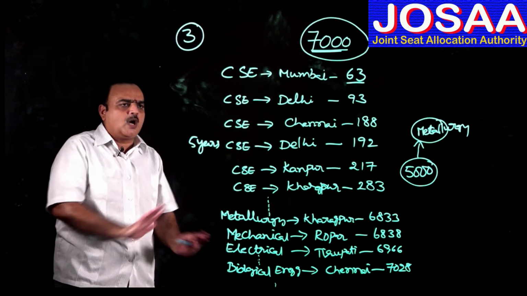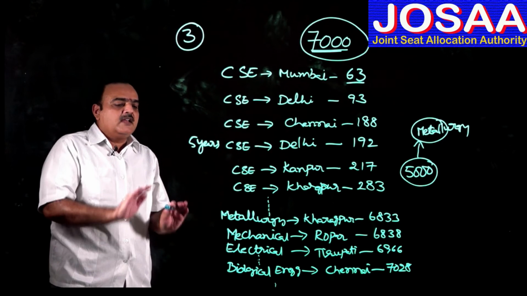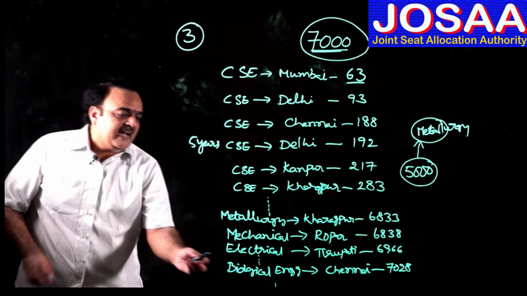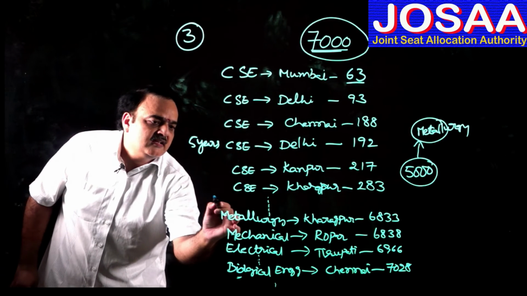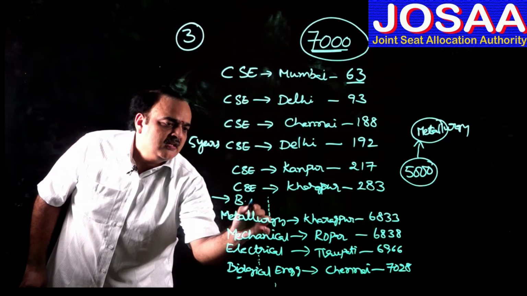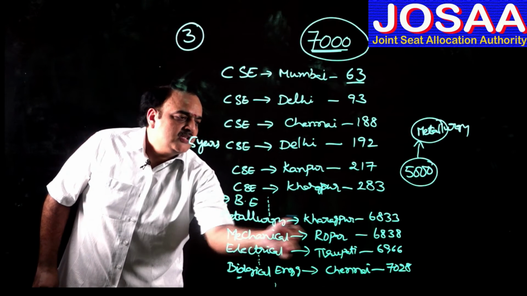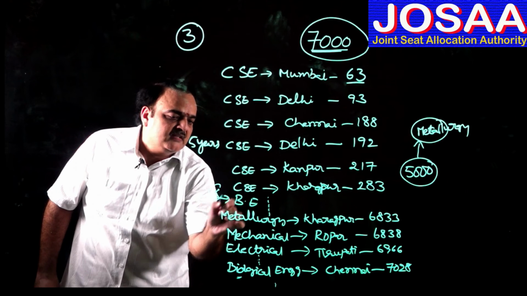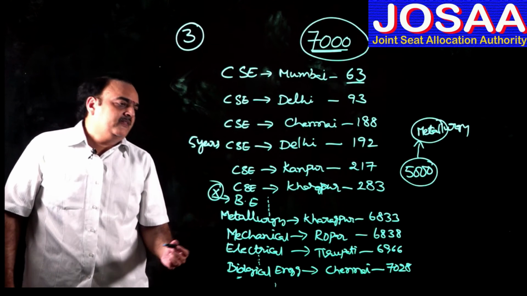So there is no doubt at all, this student 100% gets biological engineering. Suppose instead of entering biological engineering at the bottom, he enters it somewhere in between computer science Kharagpur and metallurgy Kharagpur. What happens then?